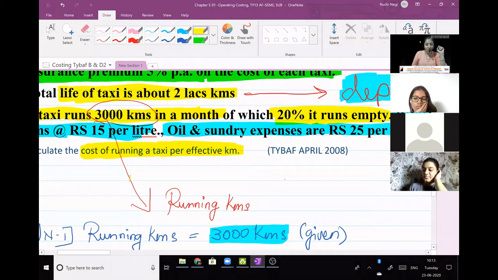This is the uniqueness in the sum. Rest अभी तक हमने जितने भी sum किए हैं, they ask you on the total vehicle. Say there are 5 vehicles, 15 vehicles, so they ask you on the total. But this question clearly specifies that it should be on which basis? It should be on one taxi basis. Am I clear to everyone? Okay, and see, they have said it should be calculated on effective kilometers.